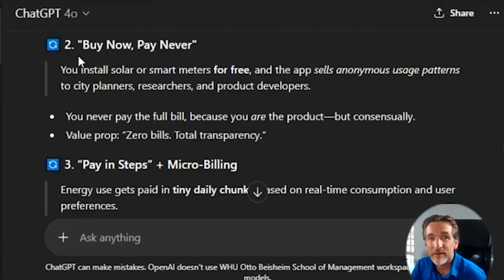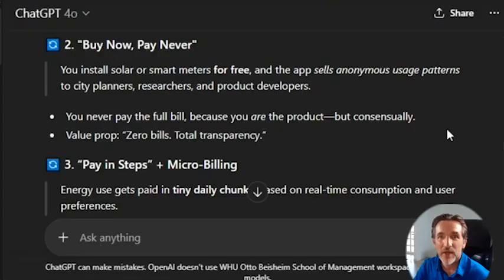And one of the creative solutions that it created was a buy now, pay never business model, where I as a startup will install free solar panels and smart meters for people, and then we will monetize by selling data to stakeholders like cities or other energy companies. So that's the overall idea, which I actually thought was quite creative.